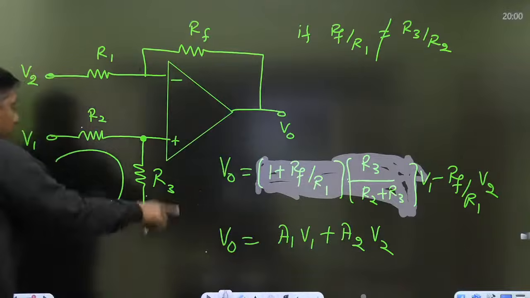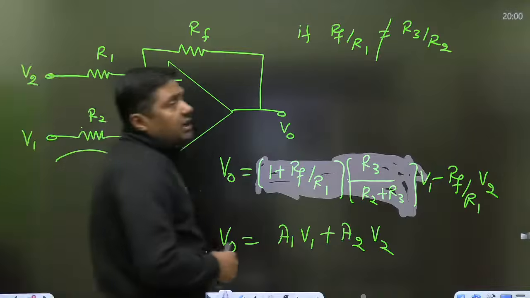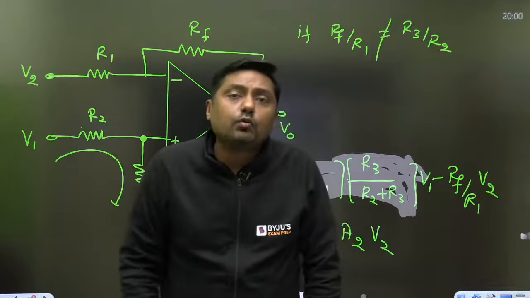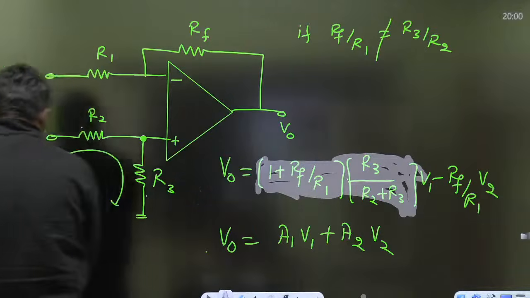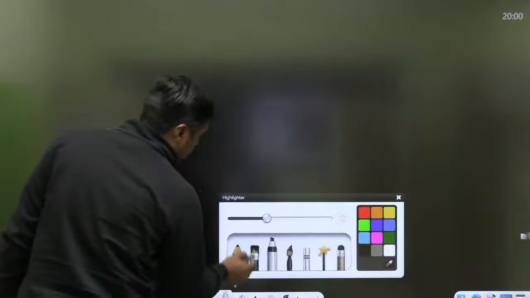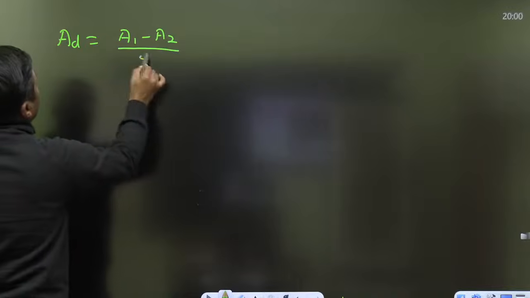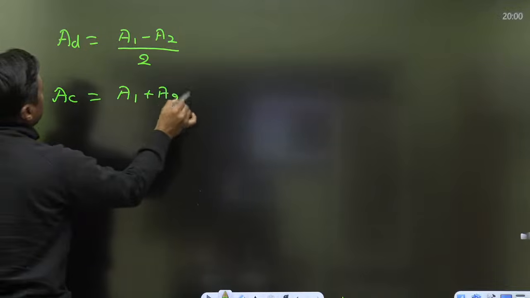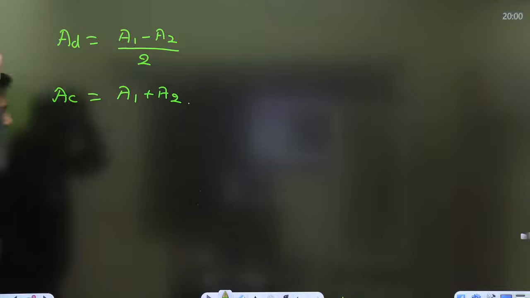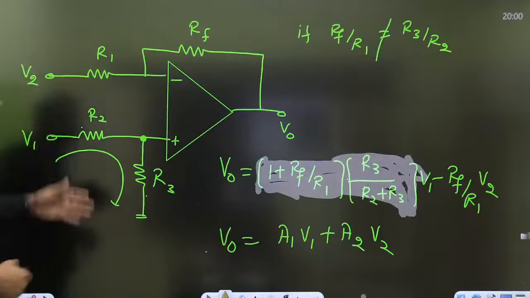So for a practical differential amplifier, AC is not 0. Then we have to find A1, then A2, then we can find AD and AC. The general formula: AD is given by A1 minus A2 by 2, and AC is given by A1 plus A2. That is the formula for AD and AC. So that is all about the practical differential amplifier.